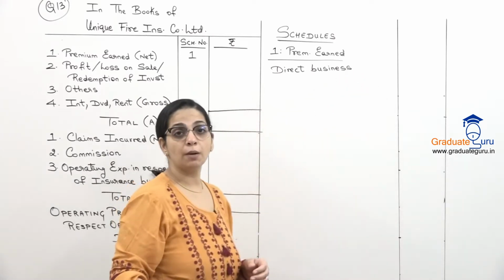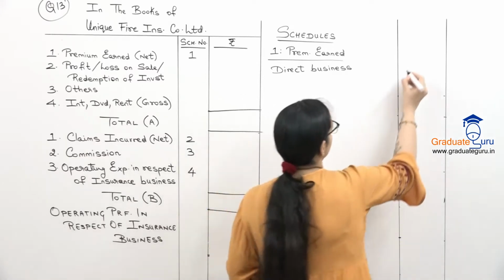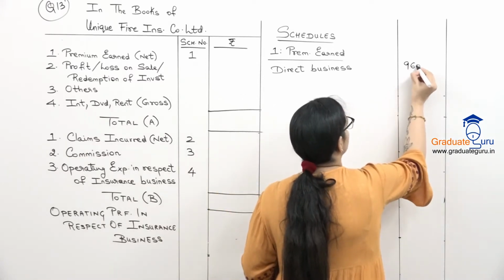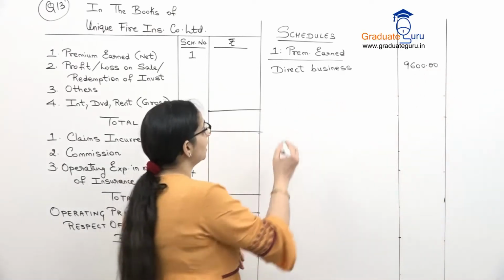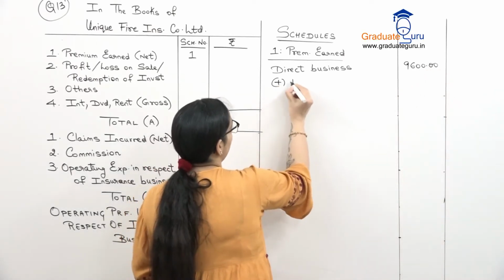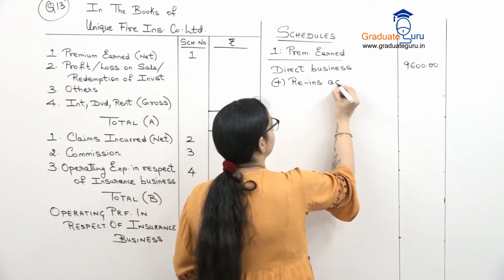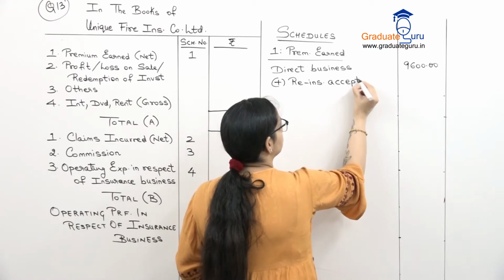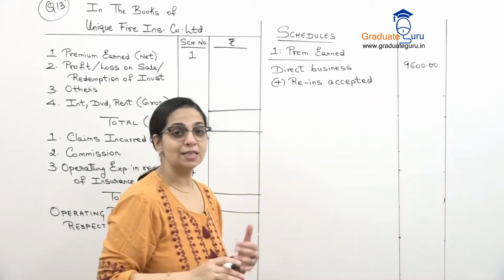So they've given us an amount of premium received, which is 9,600. Then to this I will add premium on reinsurance accepted. So there the amount is given to us as 690.